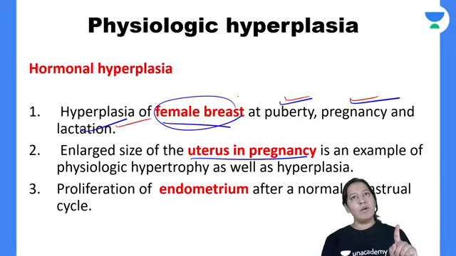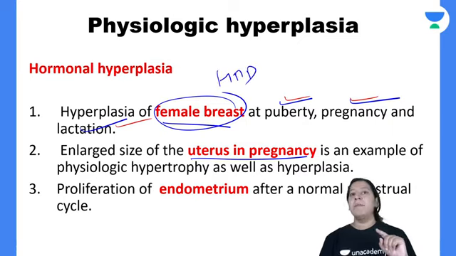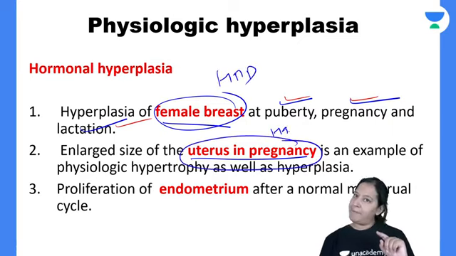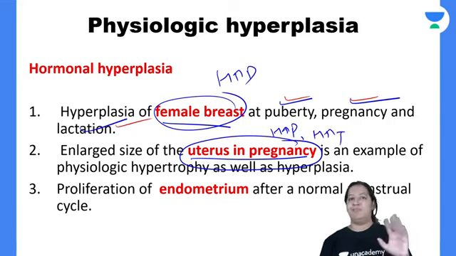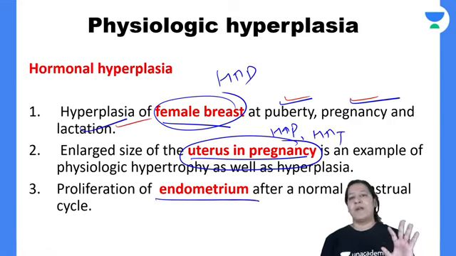Breast is an example of only hyperplasia. But pregnant uterus is an example of hyperplasia also, hypertrophy also. Learn it. Please learn it. And the third example is endometrium during menstruation. Okay. So can you see?